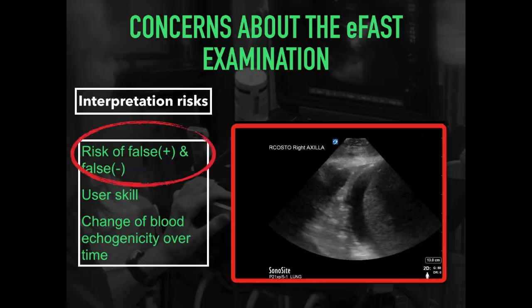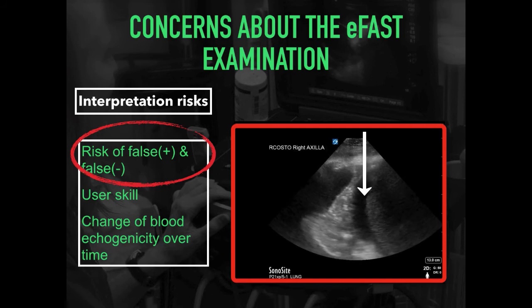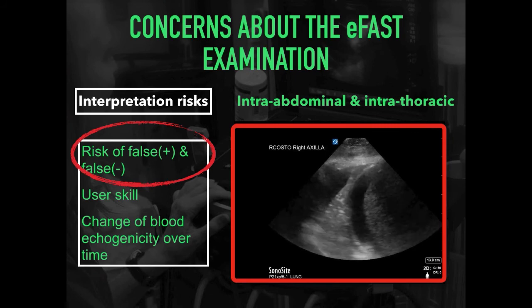In the following ultrasound, this is performed in the right midcostal region. In this area, in fact, we have a combination of intra-abdominal free fluid and pleural free fluid, with a diaphragm in the intervening space. This finding can be confusing to the novice sonographer, as there is indeed free fluid below the diaphragm and above the diaphragm.